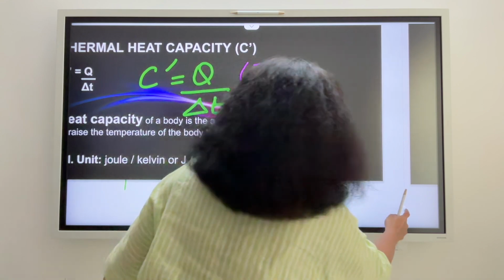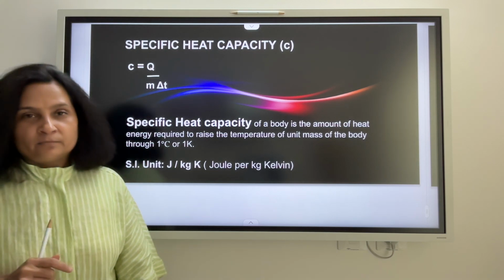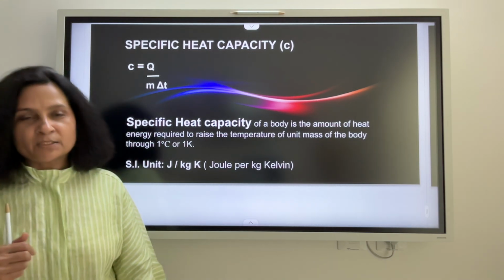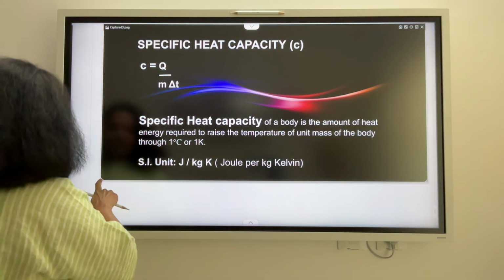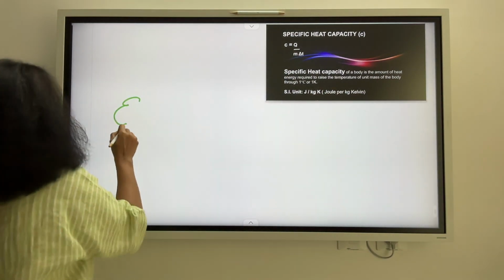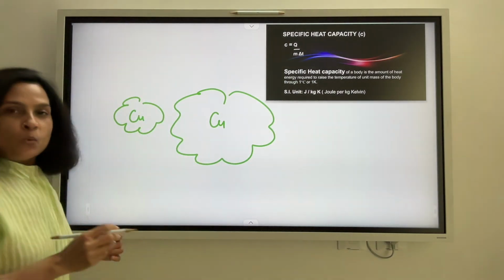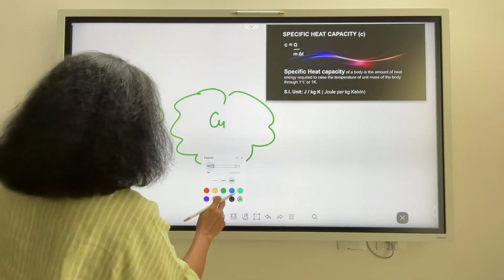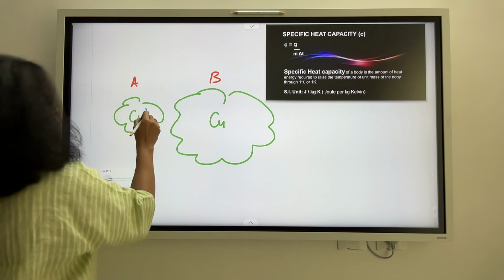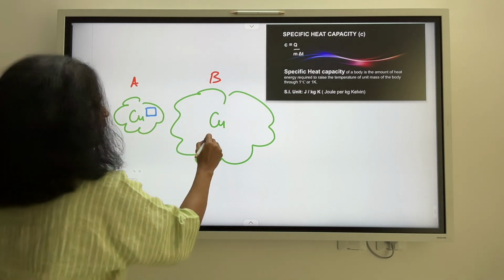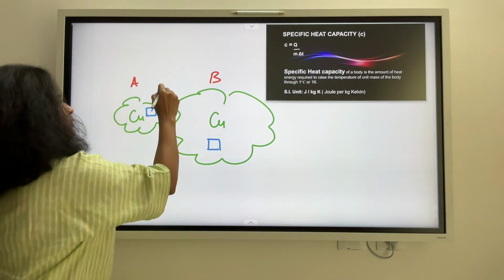Now let us proceed to how specific heat capacity is going to be different as compared to thermal heat capacity. Let us begin by taking the same pieces of copper. So we have two copper pieces. One is the smaller copper piece and the other is the bigger copper mass. From each of these pieces, let us name them A and B, I have taken unit mass from A, and the same unit mass from B. Now let us call them P and Q.